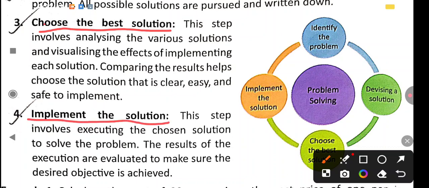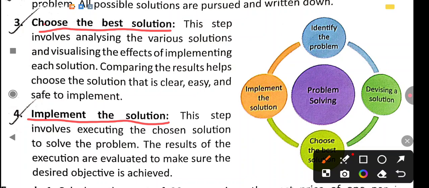Implement the solution. How you will implement the solution? See here. This step involves executing the chosen solution to solve the problems. Implement the solution. These fourth steps should be taken to choose the solution. Means whatever the steps we have taken, we have to choose it to solve the problem. The result of the executions are evaluated to make sure that desired objective is achieved. And whatever the results are coming, we have to ensure that it is evaluated correctly and the desired objective is achieved.